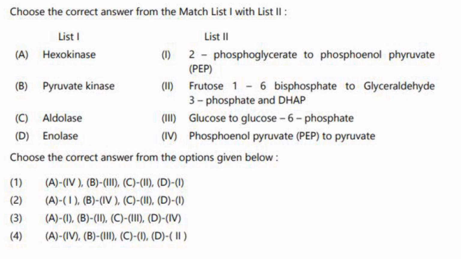Aldolase is fructose 1,6-bisphosphate to glyceraldehyde 3-phosphate and dihydroxyacetone phosphate. Enolase is for 2-phosphoglycerate to phosphoenol pyruvate. So A3, B4, C2 and D1. Answer is not given in the options.